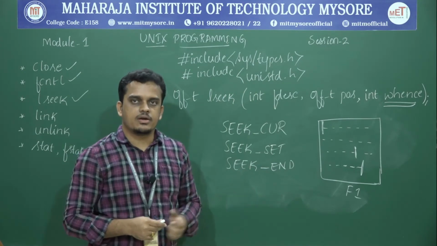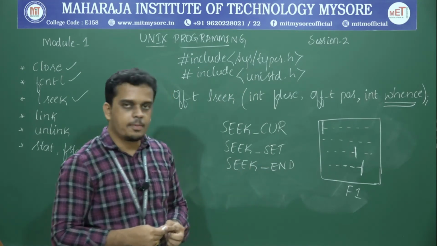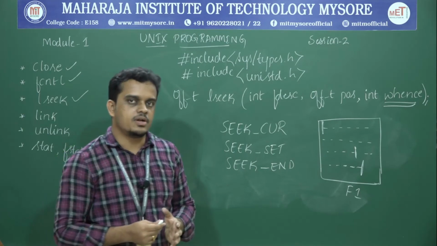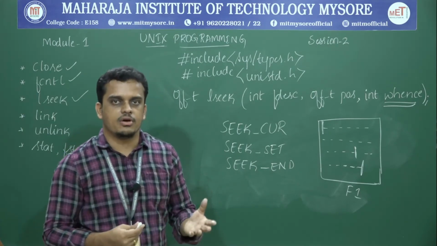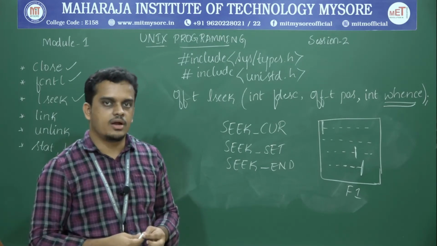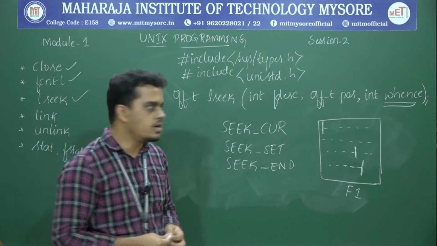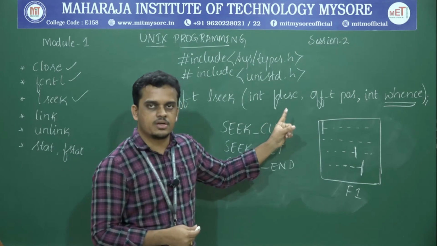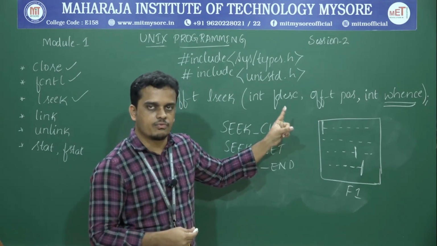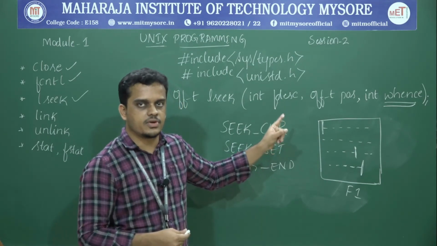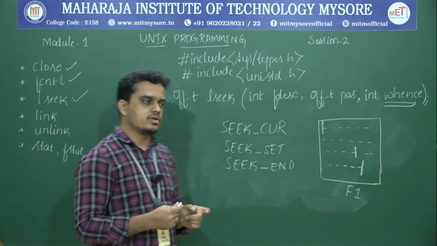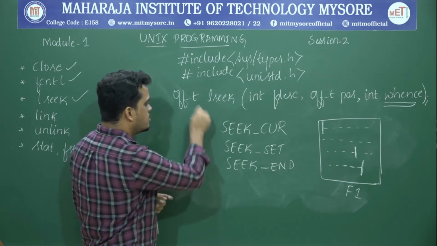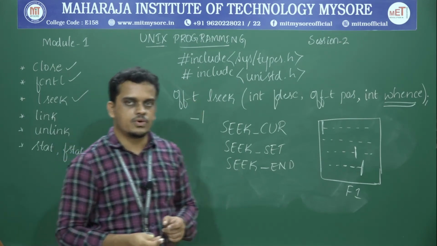Well, here in this lseek API, there are some possibilities in which this API may fail to execute. One consequence is if the specified file descriptor is an inappropriate value. Even in that case you can expect a failure of execution, and as we are all clear, the failure of execution is always represented by the negative integer, that is -1.